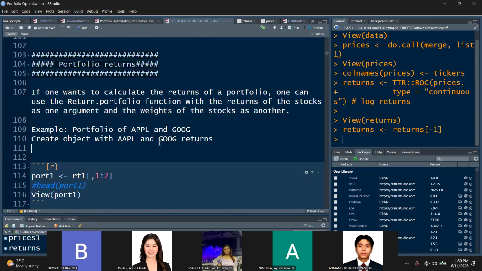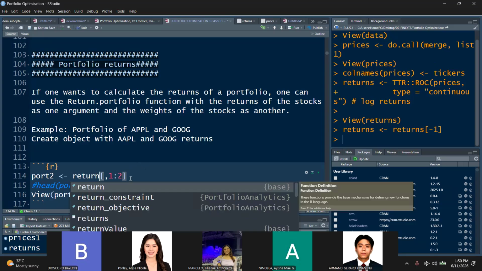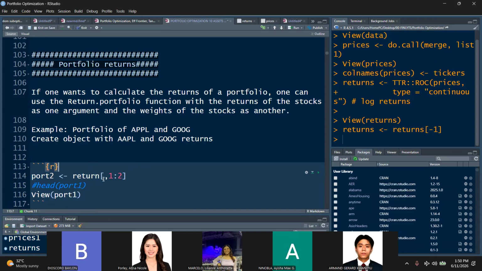All right, so let's create first a portfolio of two assets, and then we'll create all again. So let's just call this port2. Port2 means two returns, and then we will use the returns object. Let's just change this, returns, and then all the rows and just the first two columns.